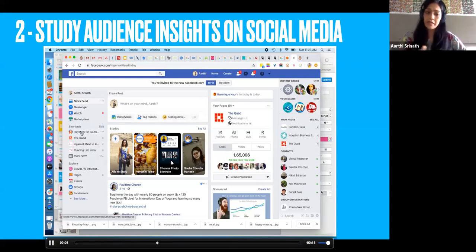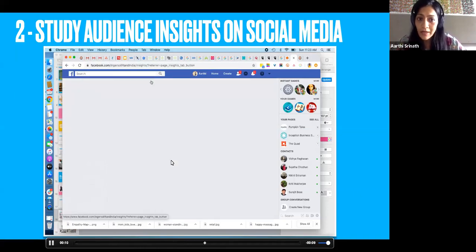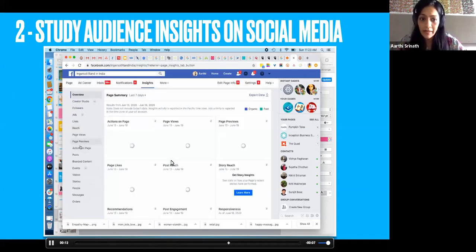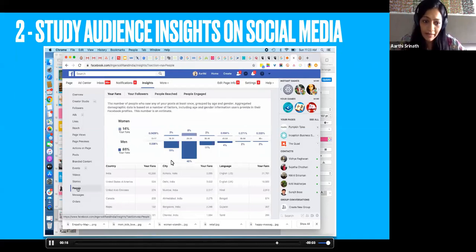I've just picked one of the pages we handle. And on top, you will see this thing called Insights. So if you click on Insights, this is going to load all the insights about your page, right? And then you go to People. On the left column, you see People. So go to People, and it gives you all the demographics about your fans, your followers, the people reached by your page, and the people who've engaged with your page.